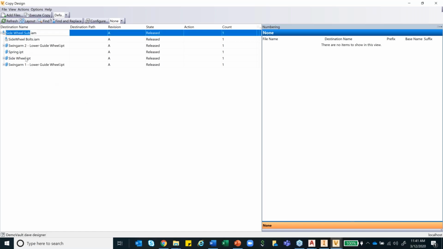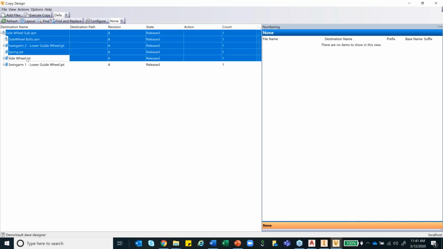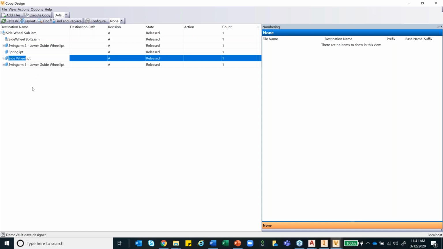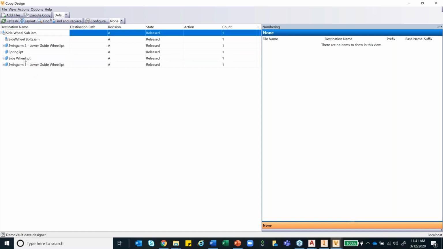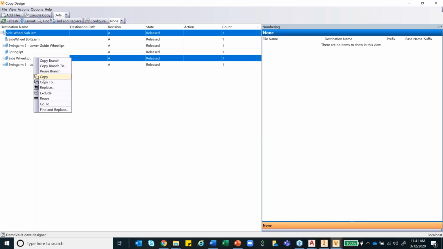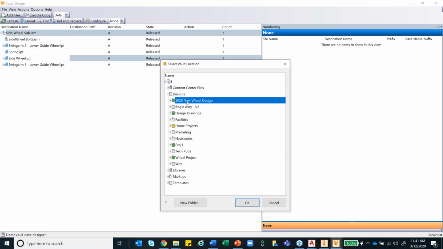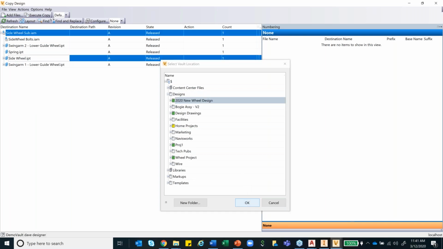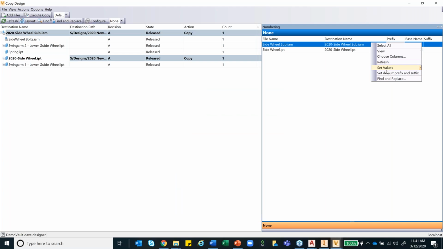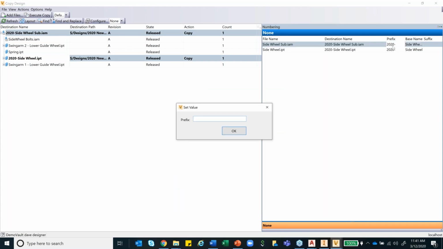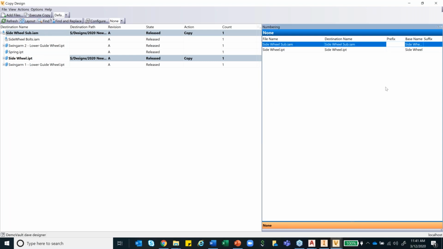I want to copy this and this to my new folder or my new project that I have created. I can set my prefix as well. What should be my prefix? Currently I have set it as 2020.